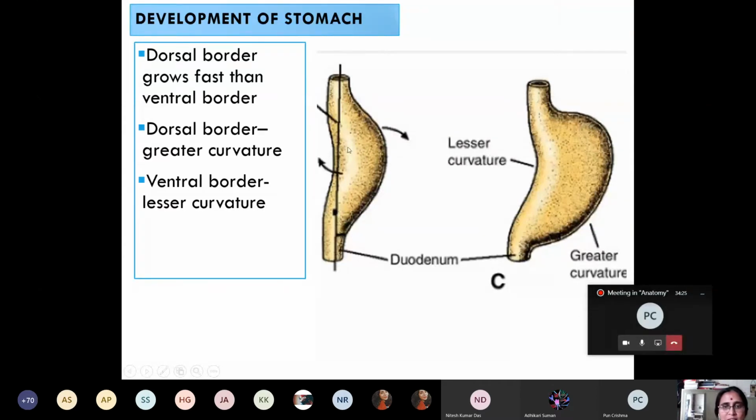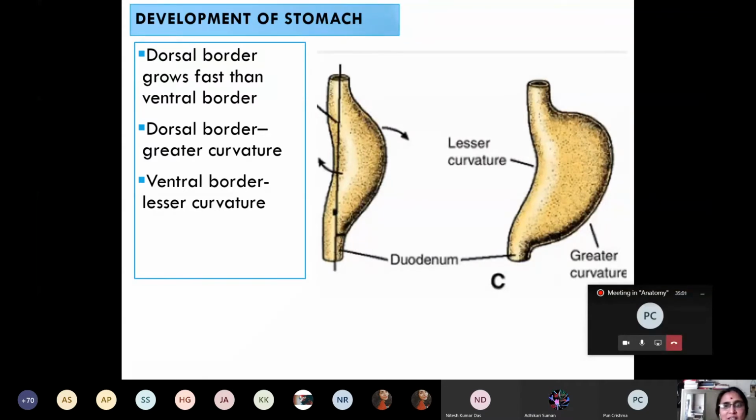Initially it lies in the median position and undergoes rotation. You can see here the longitudinal axis. It undergoes rotation in the longitudinal axis in a clockwise direction, as shown with the arrow. So when it rotates in the longitudinal axis in a clockwise direction, can somebody tell me which side the ventral border will face? Moves towards which side? Right.